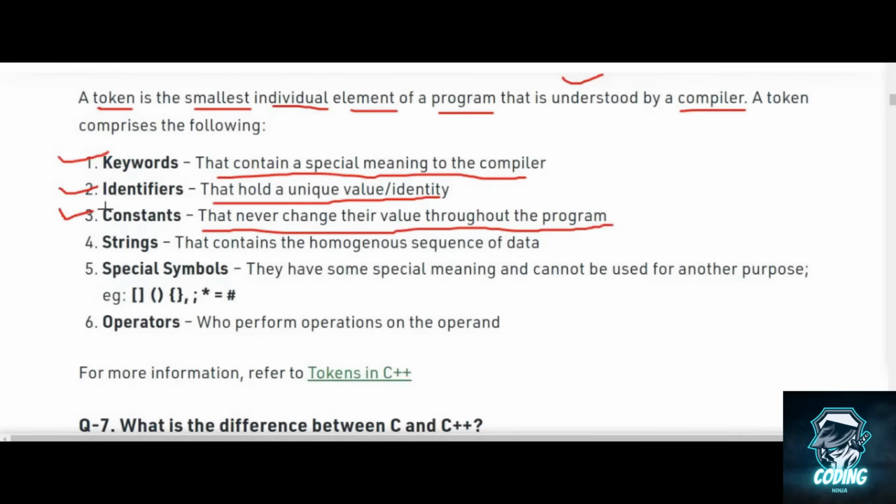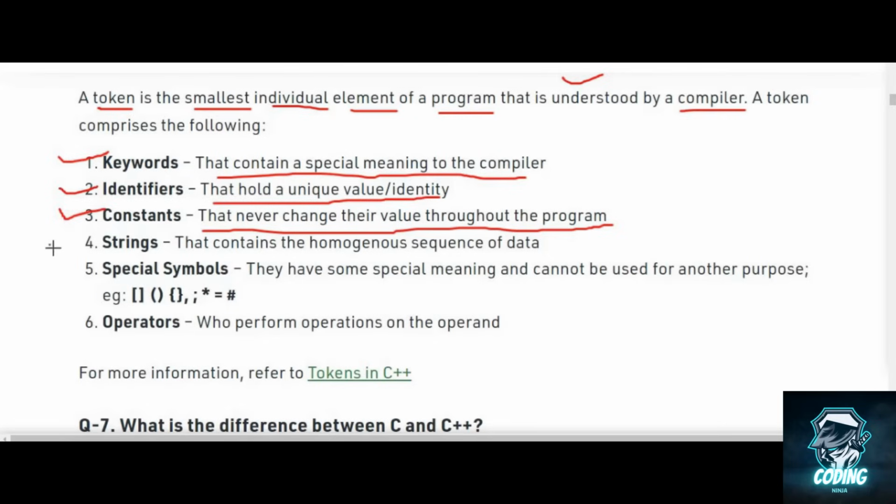For example, you want to define the value of pi inside your program, so that will be a constant value, so you define that in a constant variable. If you try to change it, the compiler will throw an error because that's a constant variable and cannot be changed.